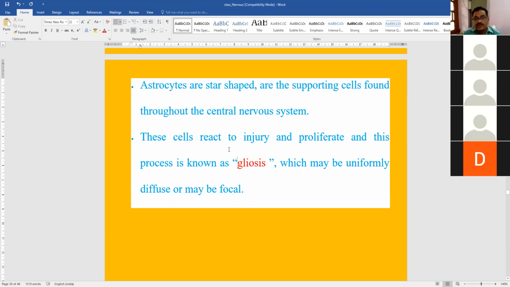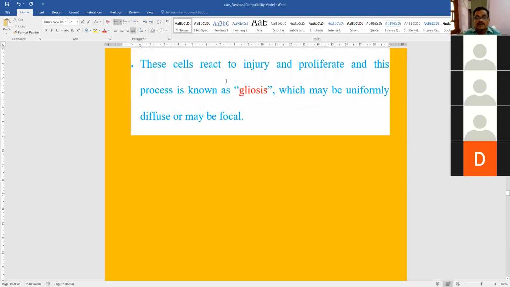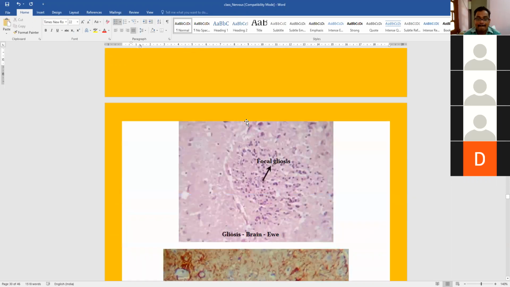in case of injury, accumulation of astrocytes around the neurons is called gliosis. Accumulation of astrocytes is called gliosis. Accumulation of oligodendroglia is called cytolytosis, and accumulation of microglia is called neuronophagia. So the term gliosis will come in objective.